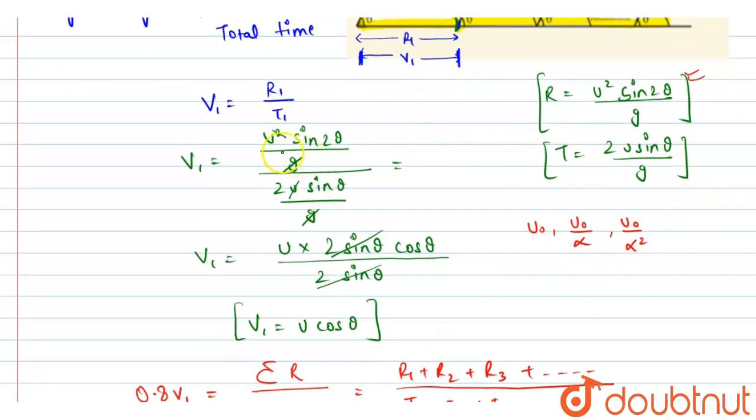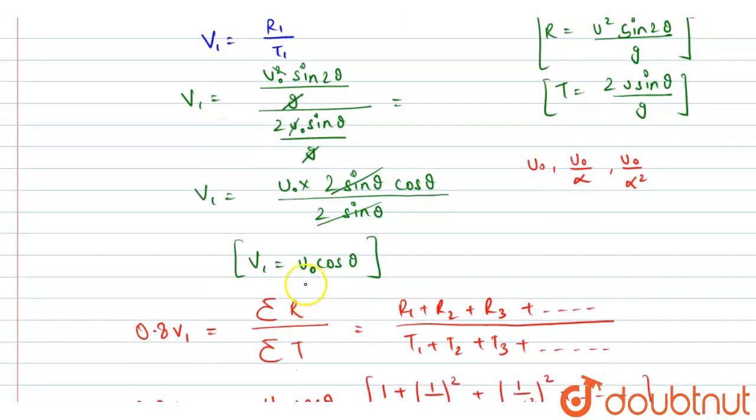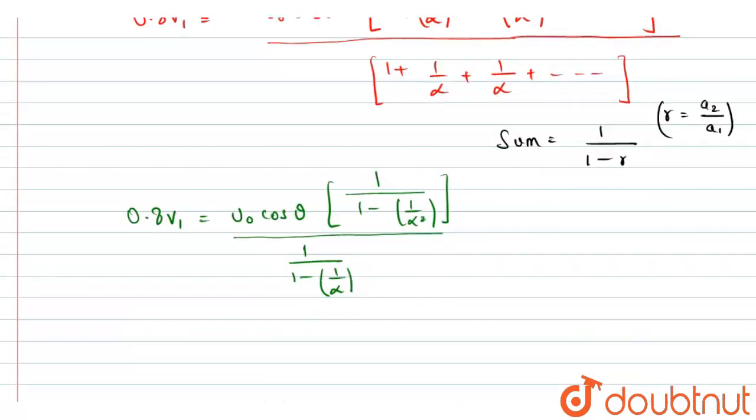We have just found that v1 is u naught cos theta. Sorry, in the beginning I made a mistake here. This is u naught, u naught here. So v1 is equal to u naught cos theta. From this equation I can cancel out v1 and this u naught cos theta. So we will be left with 0.8 into 1 over 1 minus 1 by alpha.